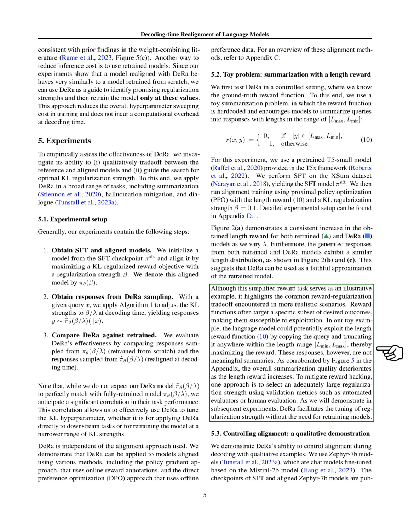Our findings suggest that our method can serve as a reliable approximation of retraining, allowing for efficient tuning of regulation strength without the computational overhead of full retraining. This is particularly useful in scenarios where we're trying to find a balance between achieving specific outcomes and maintaining overall model quality, as demonstrated in our summarization task example.